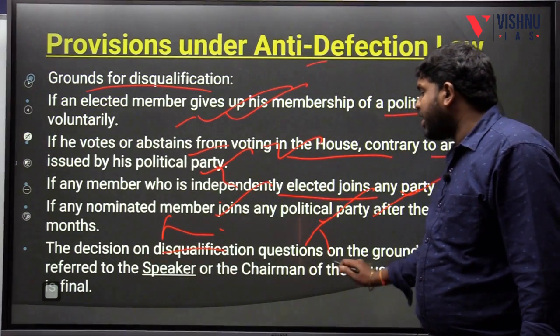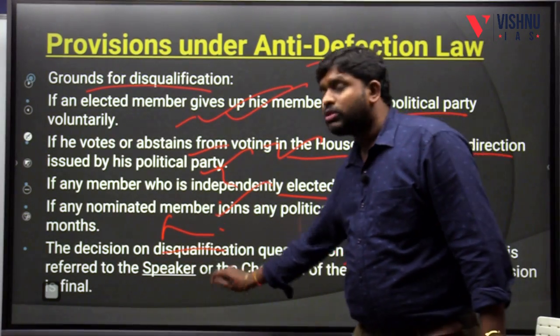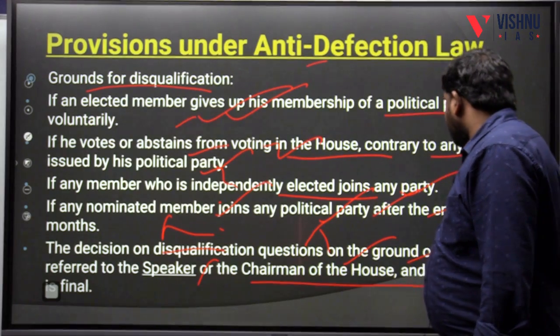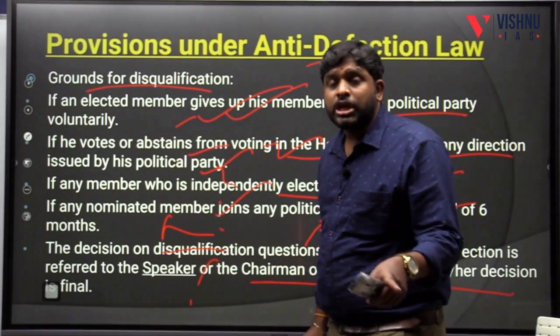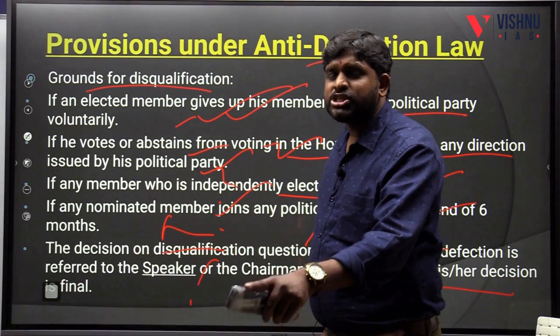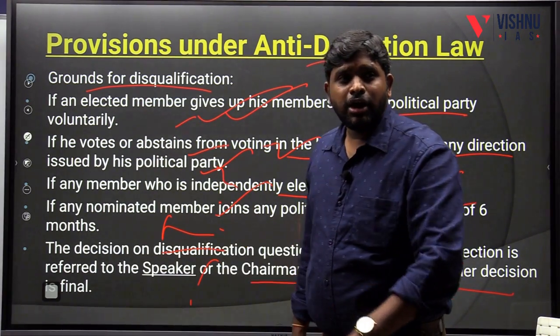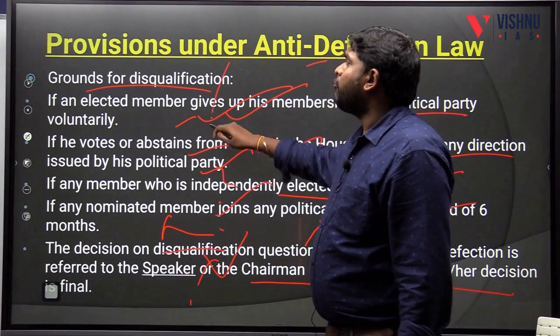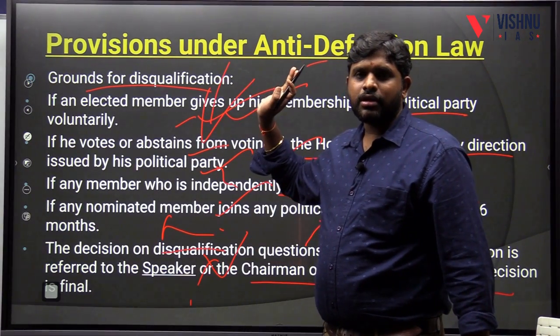The decision on disqualification questions on the ground of defection is referred to the Speaker. And the Chairman of the House means the Chairman of the Legislative Council and the Chairman of the Rajya Sabha, the Speaker of the Legislative Assembly in the state and the Speaker of the Lok Sabha. Their decision is final when to apply this anti-defection.